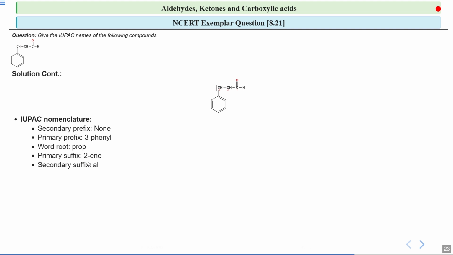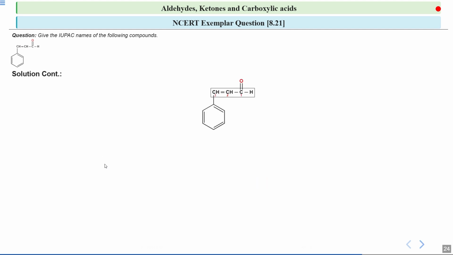And next we have the secondary suffix. The secondary suffix here indicates the main functional group. If we see over here, we have an aldehyde. Whenever an aldehyde is there, we replace the E of an alkane by al, which is AL. So the secondary suffix is al. If we finally look at the IUPAC nomenclature of this particular compound, then it is 3-phenylprop-2-en-1-al.